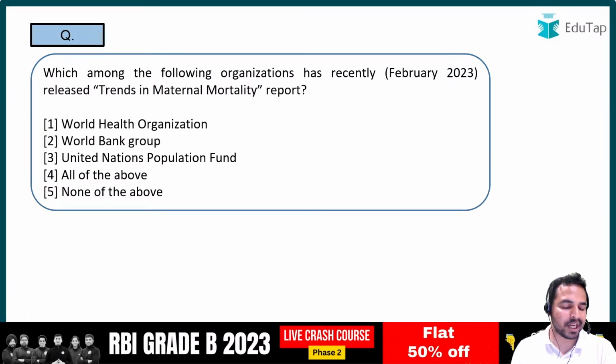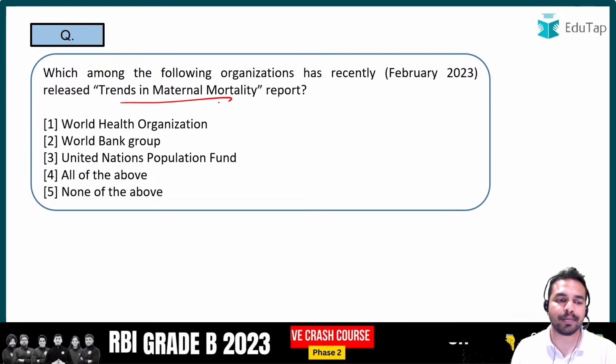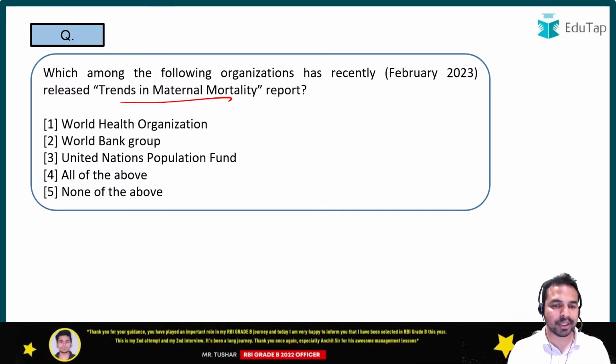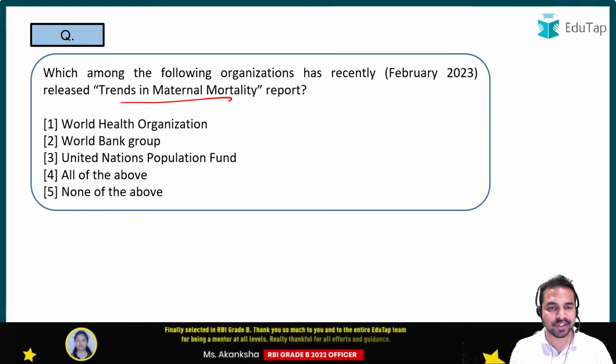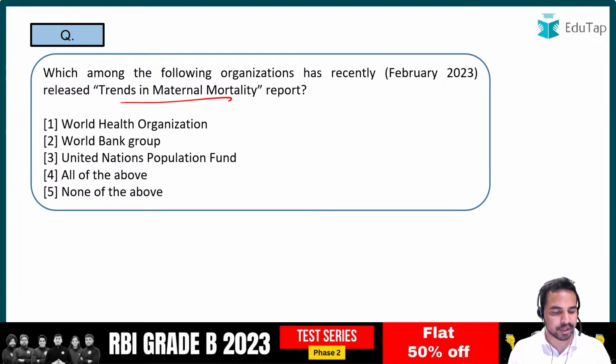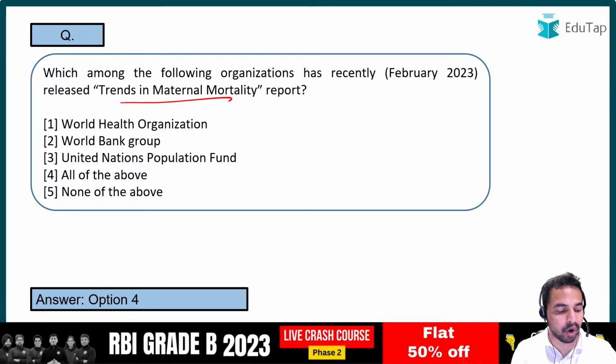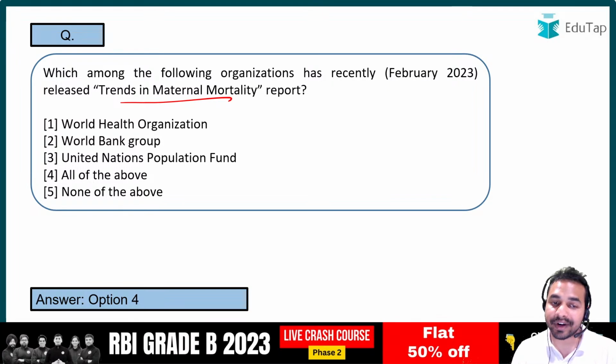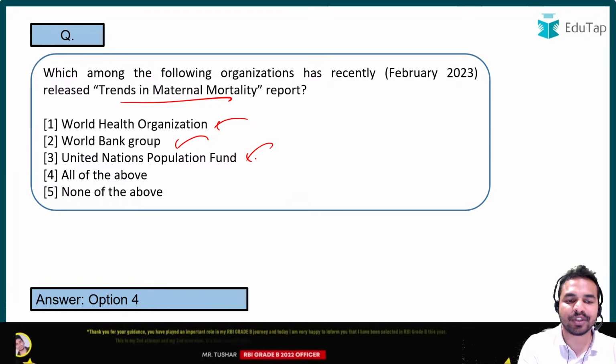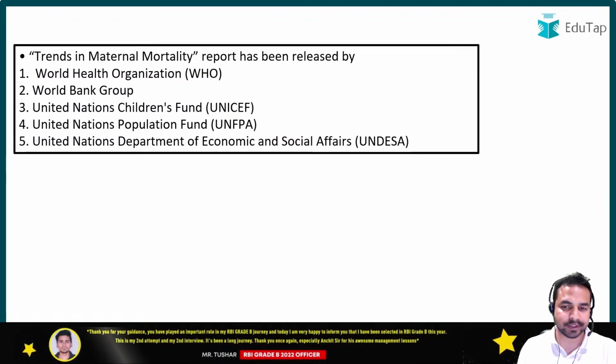So guys, now let's move on to our next report, that is Trends in Maternal Mortality. Kindly quickly tell me the name of the organization which releases this report. What is the name of that organization? I can see most of the people are saying it is option C. So option D is the right answer, guys. All of the given options are correct as per Trends in Maternal Mortality: World Health Organization, World Bank Group, United Nations Population Fund. Okay, that is the right answer.